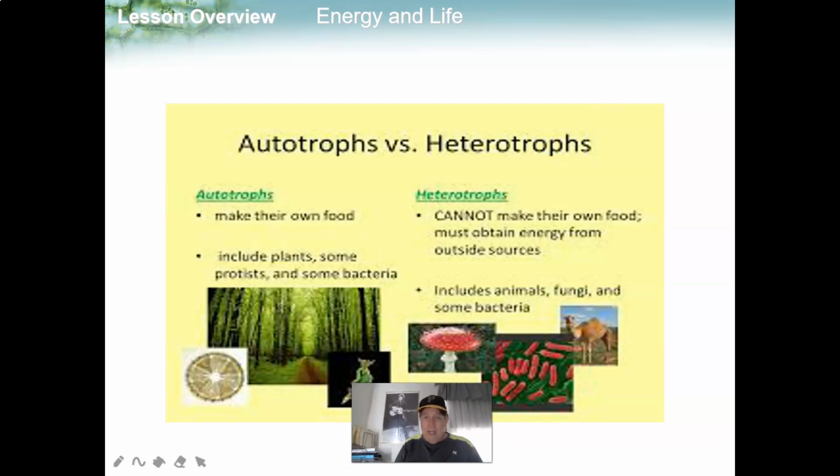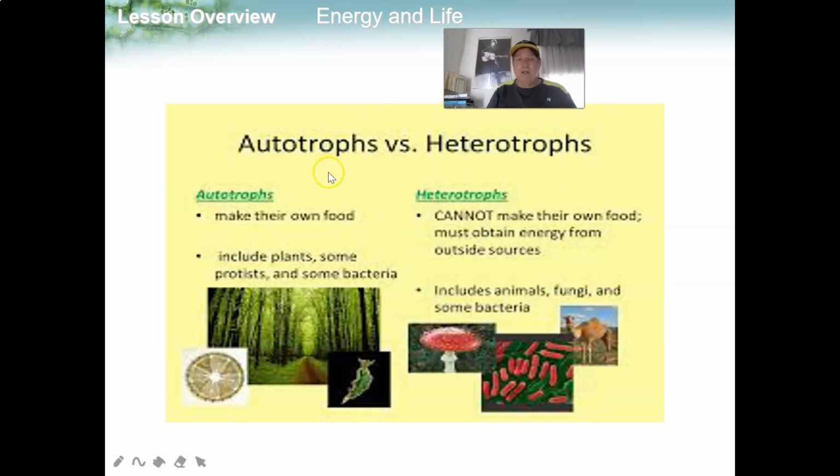And here's our last slide. Autotrophs and heterotrophs. So what's an example of heterotrophs that can't make their own food? Well, we have animals like this giraffe, we have fungi like this mushroom, and we have some bacteria. But who can make their own food? Of course, plants and some bacteria. So bacteria fall in both categories, depending on what kind of bacteria you are.